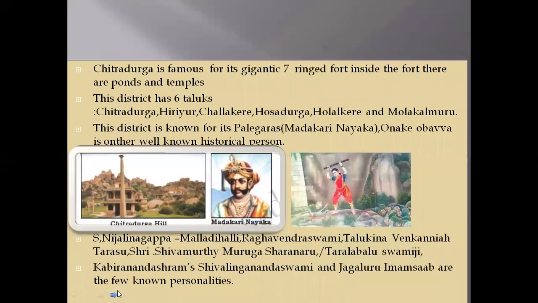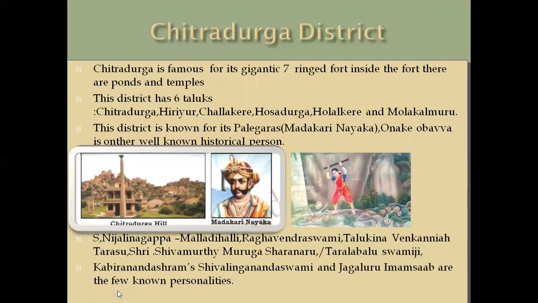Next, we have to move on to Chitradurga. Chitradurga is famous for its Gignati. Gignati is nothing but ringed. Okay, famous for the 7-ringed fort, fort inside the fort. There are ponds and temples. What is there inside? That means there are many ponds and temples.